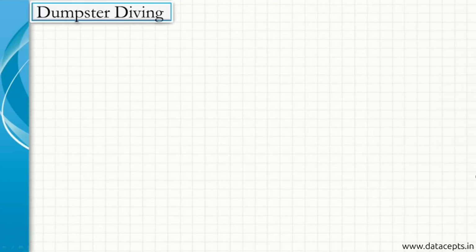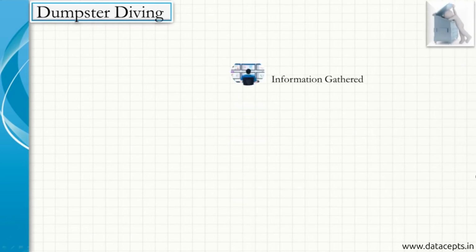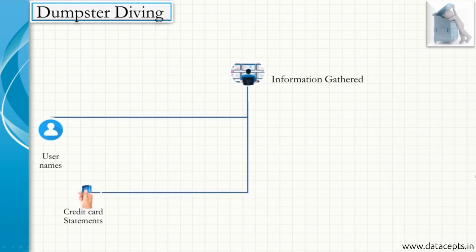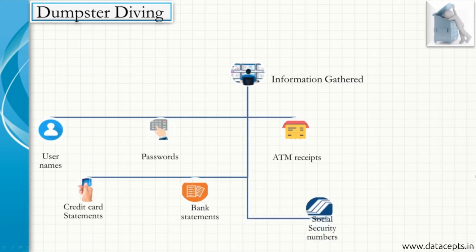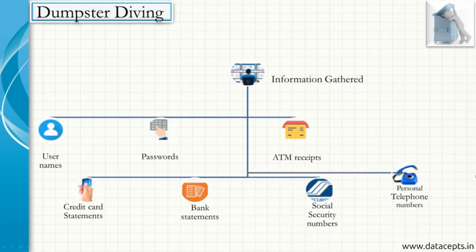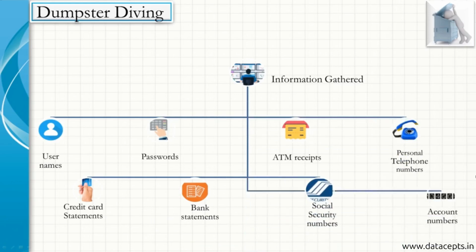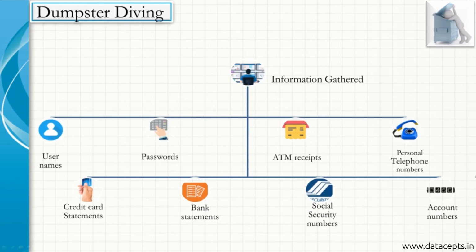Information gathering via dumpster diving. The information that is gathered includes usernames, credit card statements, passwords, bank statements, ATM receipts, social security numbers, personal telephone numbers, and account numbers.